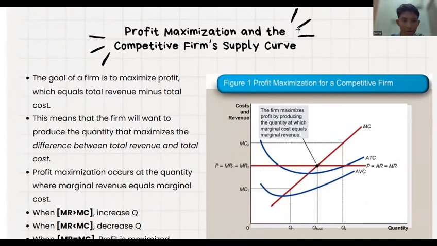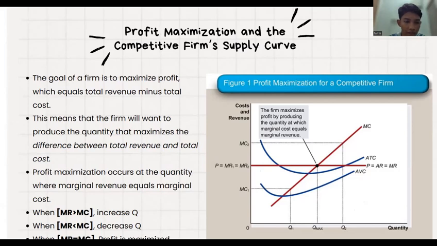Okay, next is profit maximization and the competitive firm supply curve. The goal of a firm is to maximize profit, which equals total revenue minus total cost. This means that the firm will want to produce the quantity that maximizes the difference between total revenue and total cost. Profit maximization occurs at the quantity where marginal revenue equals marginal cost.